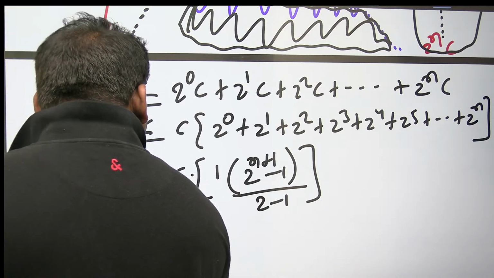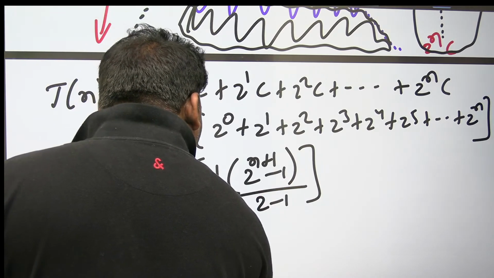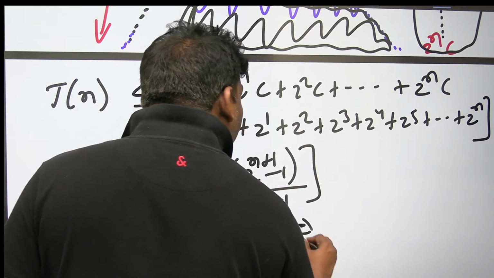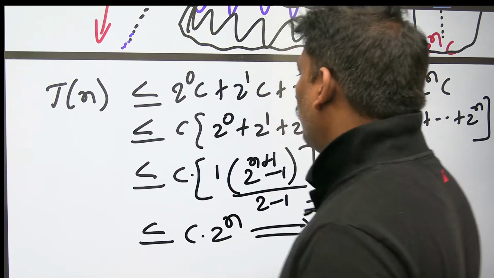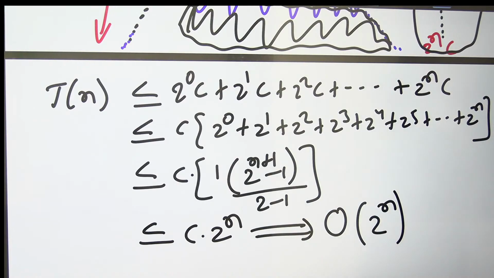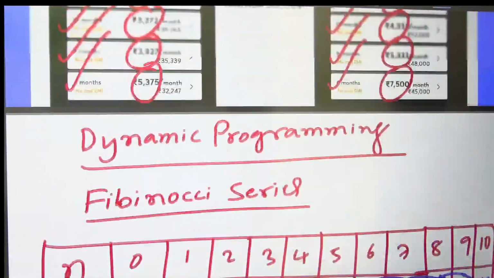If you forget about the constants and all, this is less than or equal to some C into 2 power n, and less than or equal to means big O. The answer is 2 power n. The time complexity of this program is 2 power n. Please verify if anyone has a doubt.